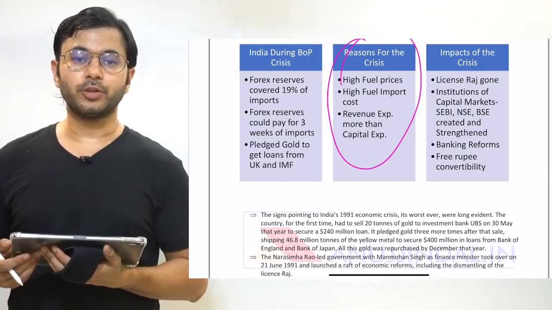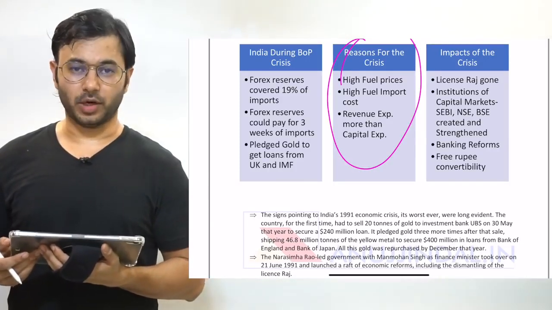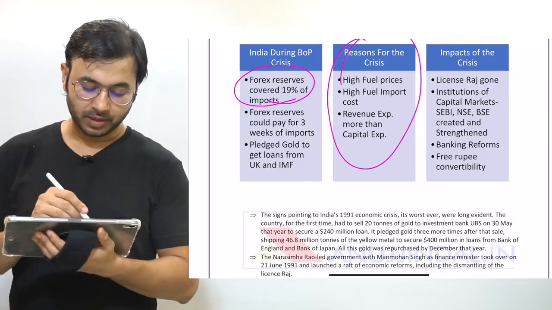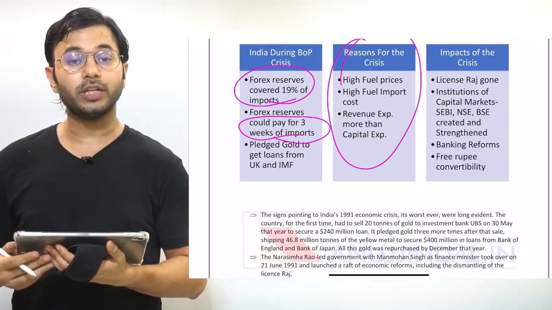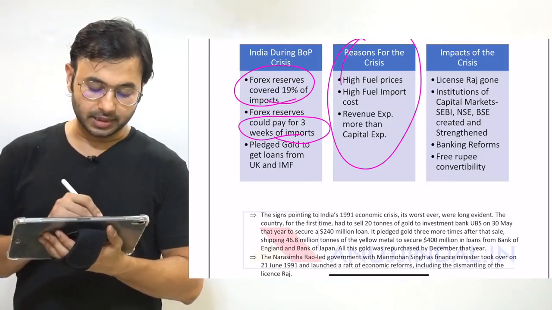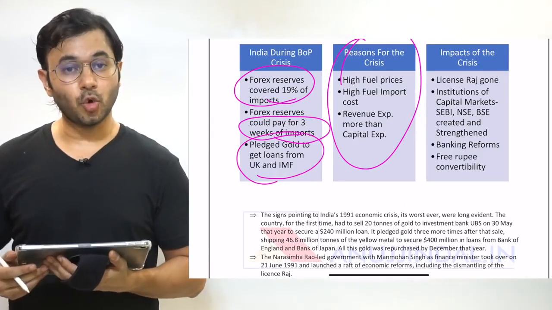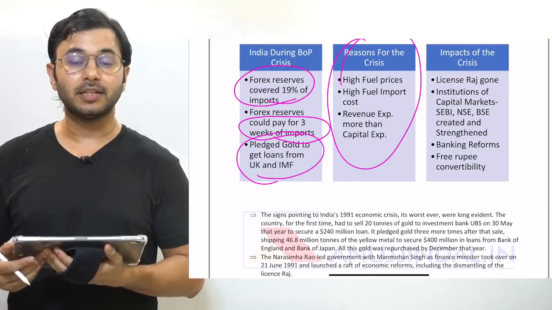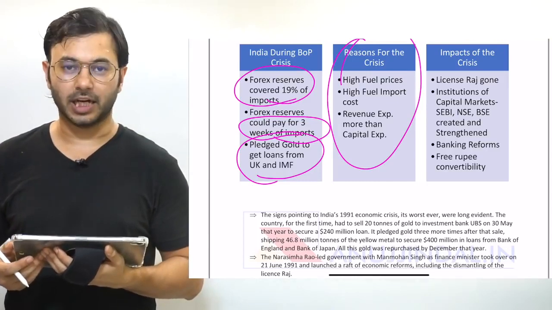What happened to India during the BOP crisis of 1991? The forex reserves covered 19% of imports. The forex reserves could pay for only 3 weeks of imports, and the country had to pledge gold in order to get money from countries like UK, Japan, and international organizations like IMF.